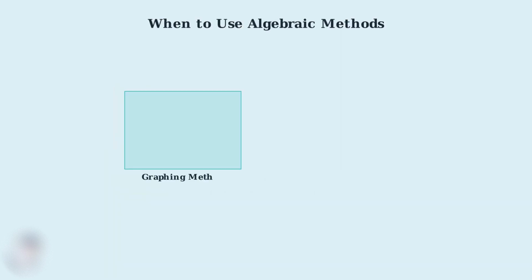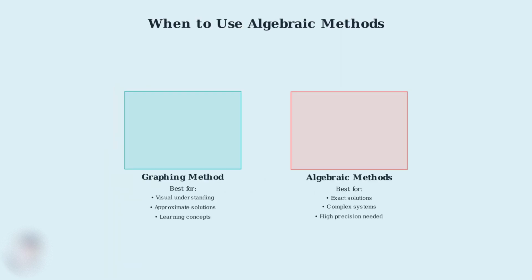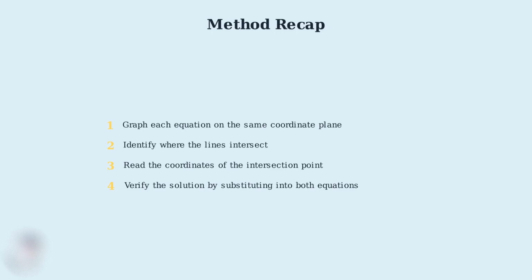While graphing is excellent for visual understanding and learning concepts, algebraic methods like substitution and elimination are preferred when you need exact solutions, are working with complex systems, or require high precision. To recap our method for solving systems of equations by graphing: first, graph each equation on the same coordinate plane. Second, identify where the lines intersect. Third, read the coordinates of the intersection point. Finally, verify your solution by substituting back into both original equations.